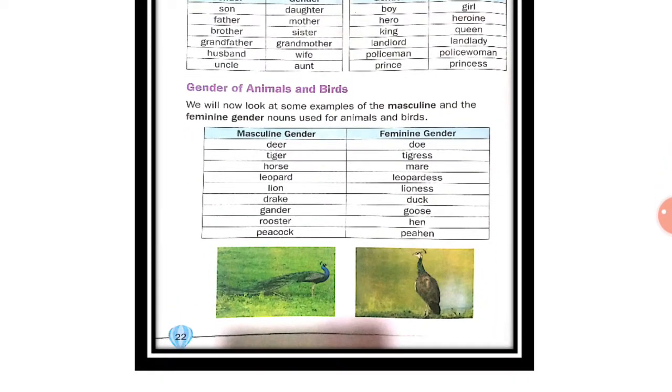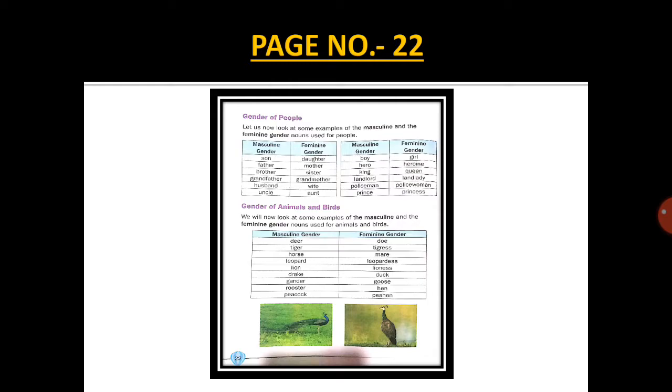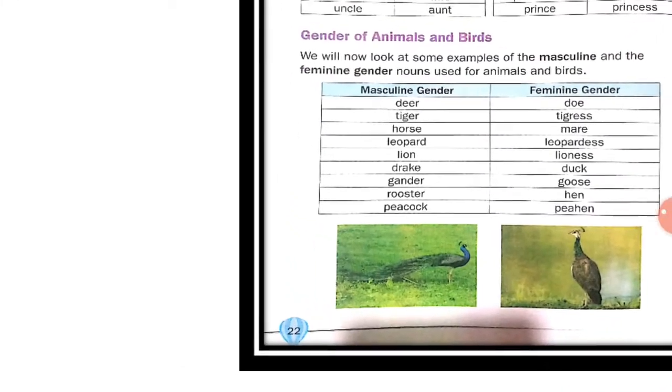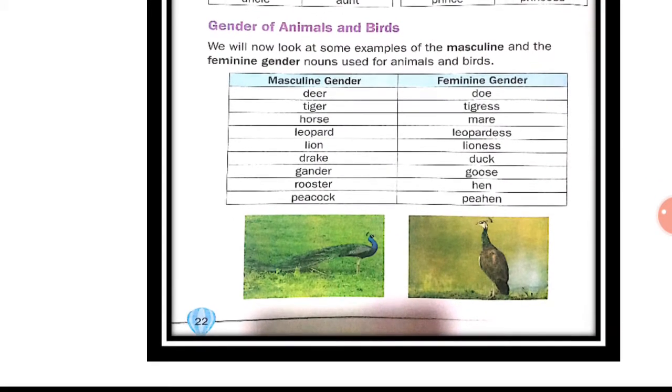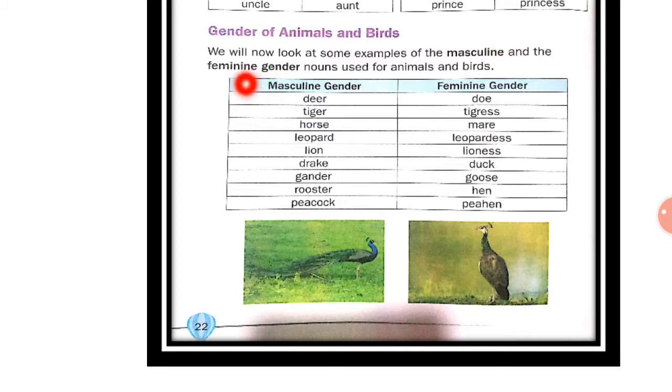Now, let's see the examples of gender of animals and birds. We will now look at some examples of masculine and the feminine gender nouns used for animals and birds. Now these are masculine and these are feminine. Deer, doe, tiger, tigress, horse, mare, leopard, leopardess, lion, lioness, drake, duck, gander, goose, rooster, hen, peacock, peahen.